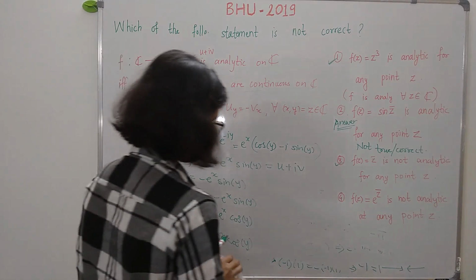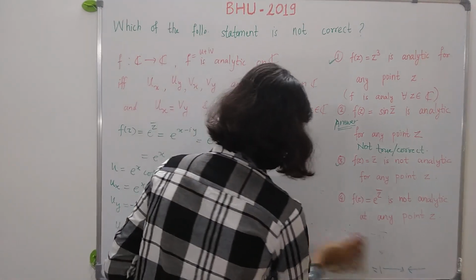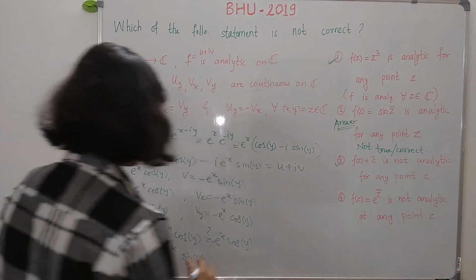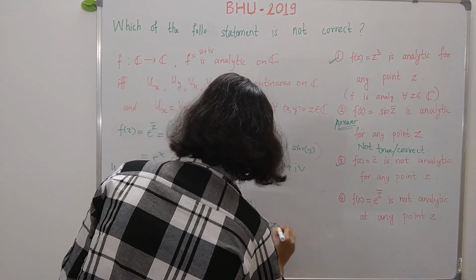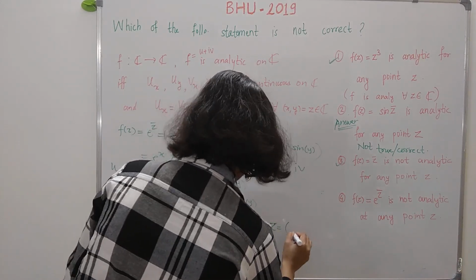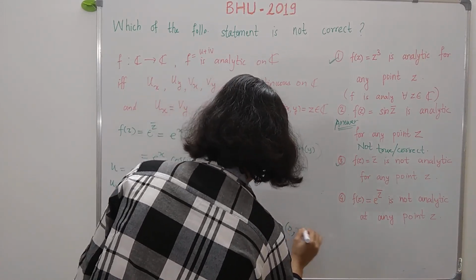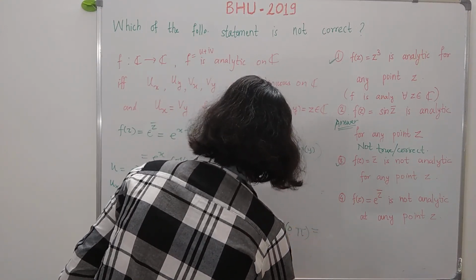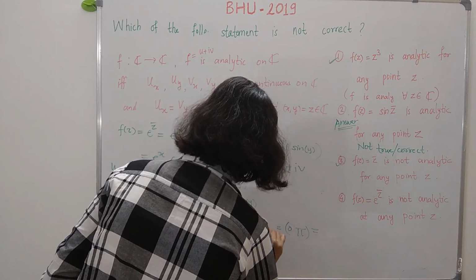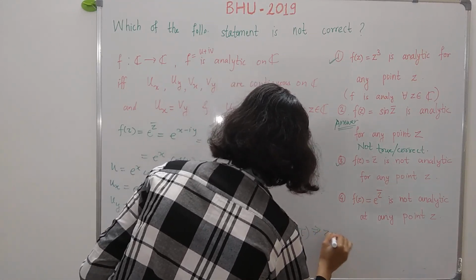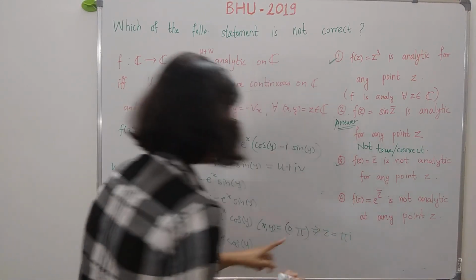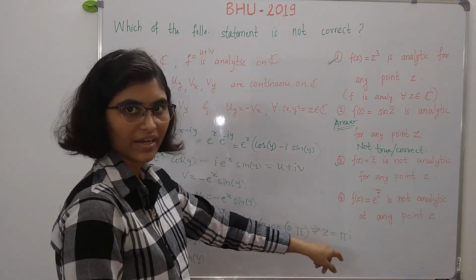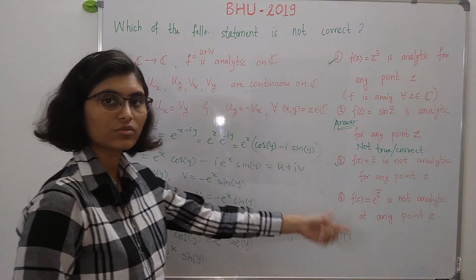Certainly not for all x, y, because if we take the point, say z is equal to 0 comma pi, which is the same as x, y is equal to 0 comma pi. So x is 0, y is pi, so z is equal to 0 plus pi i, so z is equal to pi i.